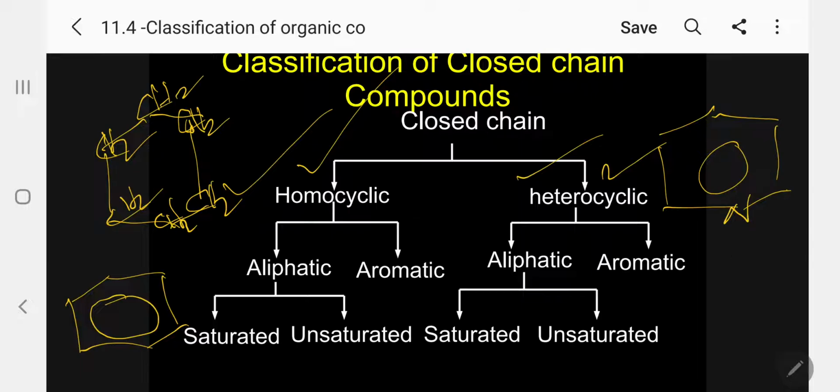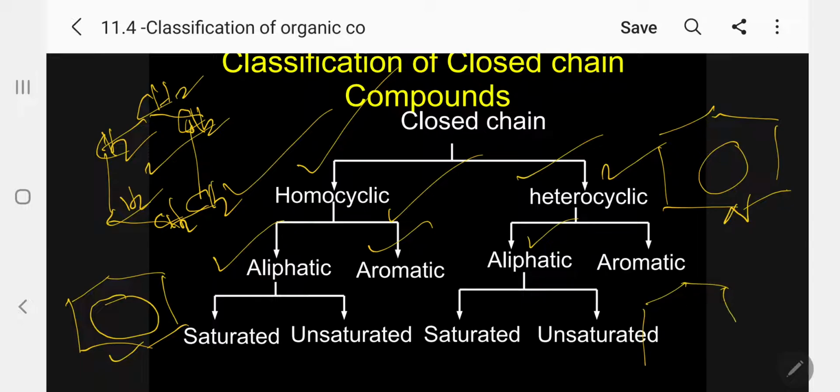Most of the medicines you can see contain heterocyclic compounds. Kindly follow. Homocyclic compounds I can further classify as aliphatic and aromatic. A simple aliphatic example is cyclohexane. A simple aromatic example is benzene. In the same way, heterocyclic compounds also have aliphatic and aromatic types.